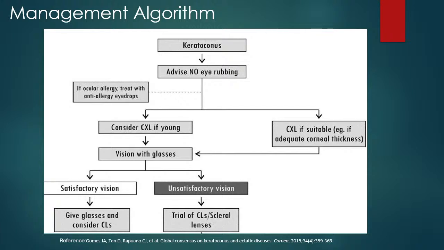But if even Rosky lenses are not accepted by the patient, then we might have to consider a scleral lens. But it is a costly thing, but the patient can also be given the option of surgery. So scleral lens is a better option because surgical intervention is not needed.